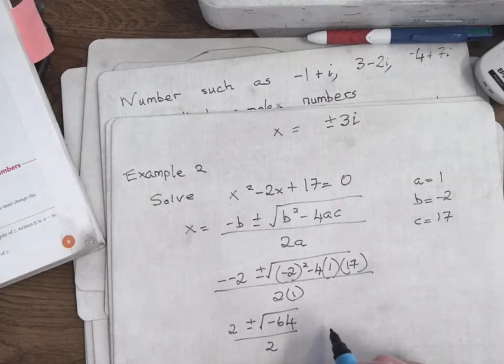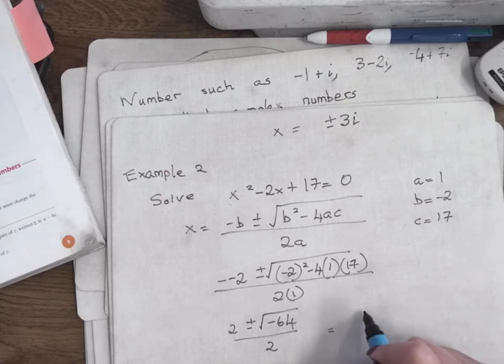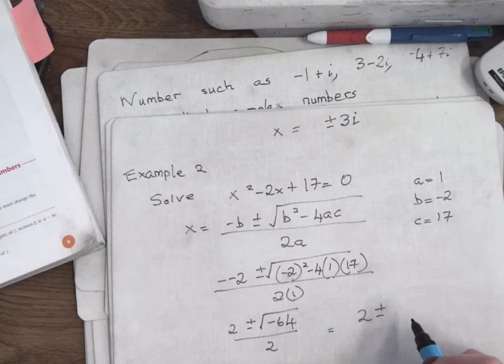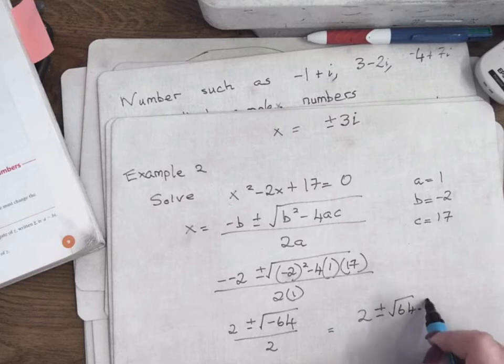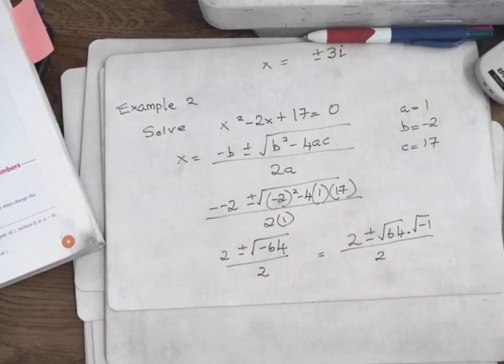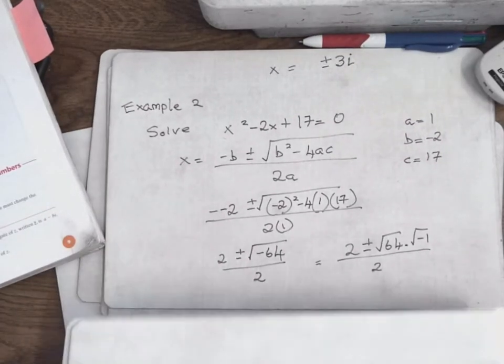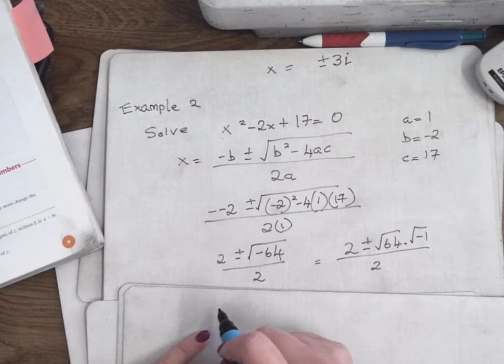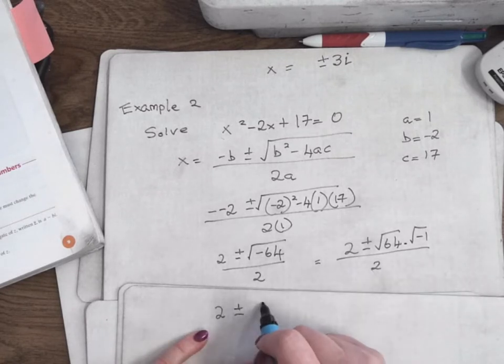So that would be 2 plus or minus the square root of minus 64, which doesn't exist. I can write it as the square root of 64 multiplied by the square root of minus 1, all over 2. Next line, that's 2 plus or minus the square root of 64, which is 8.